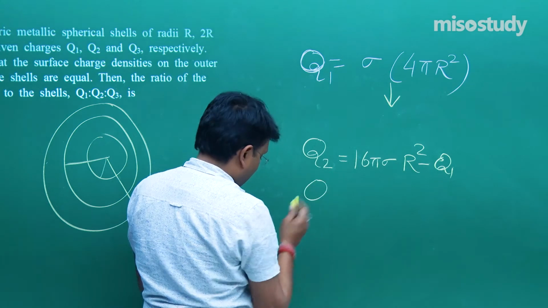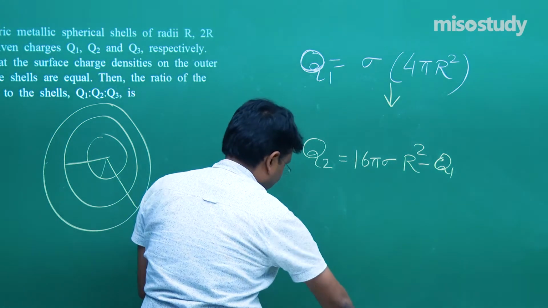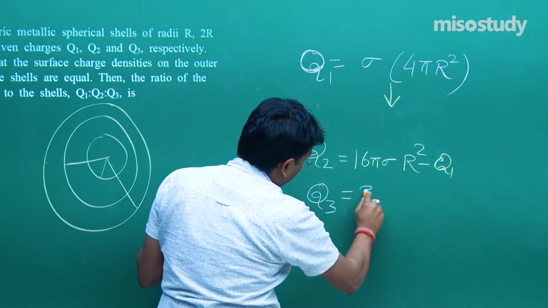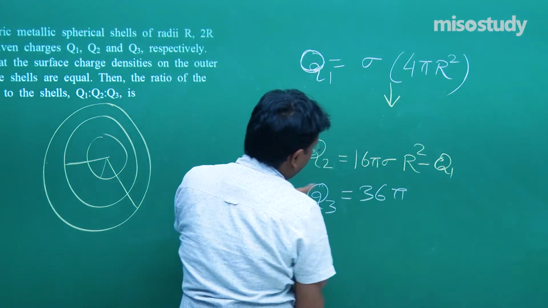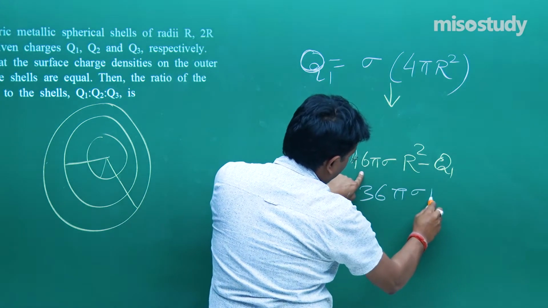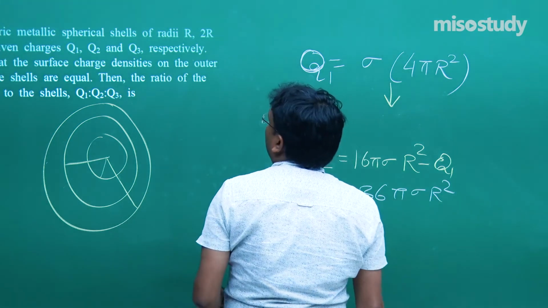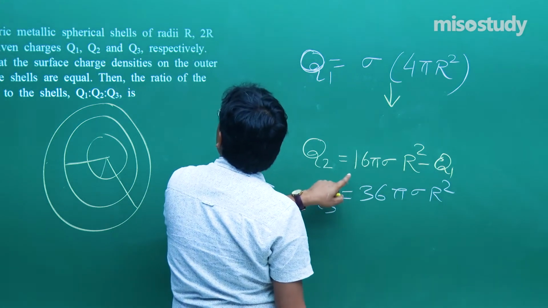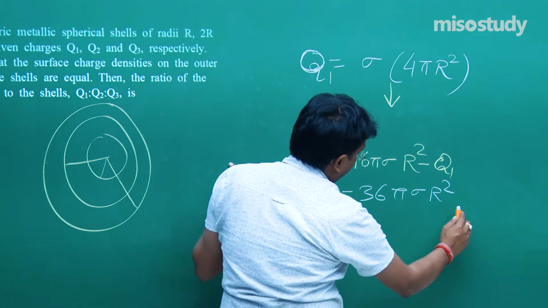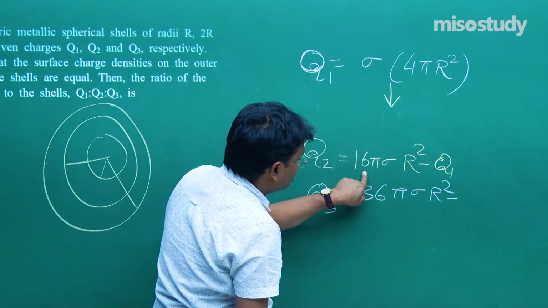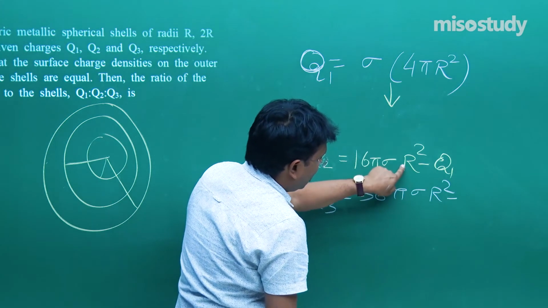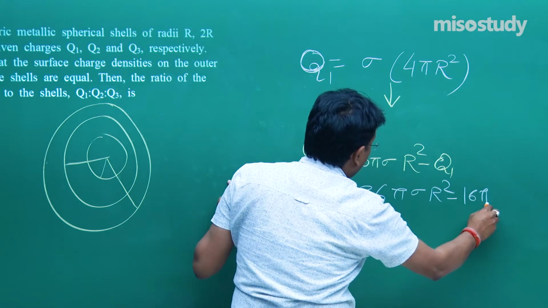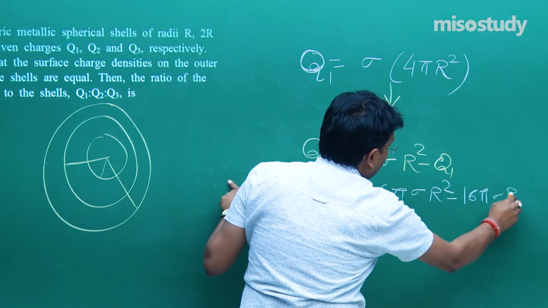Similarly, I can write down Q3 is equal to 36 pi sigma r square minus 16 pi sigma r square.